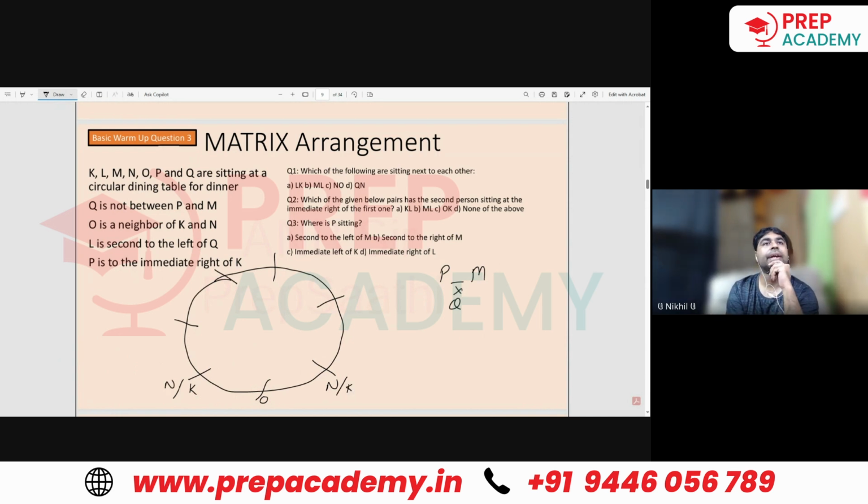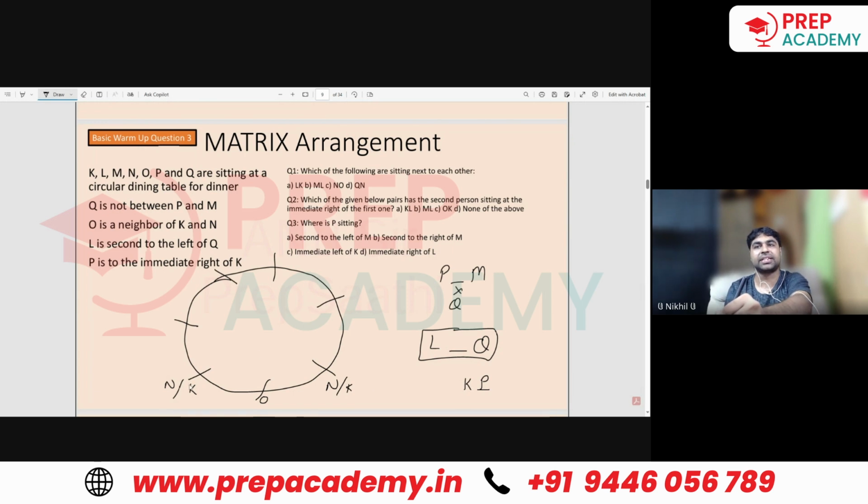Okay. L is second to the left of Q. So we can just make Q here. L is second to the left of Q, so Q's left this side is 1 and the second position is L. P is to the immediate right of K. K's left is this side, right is this side.